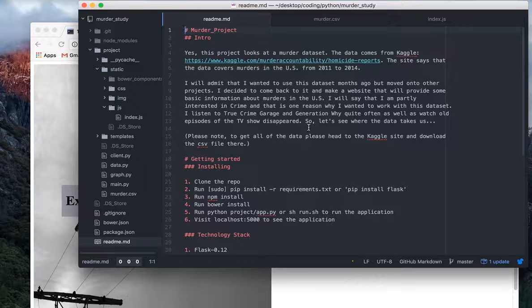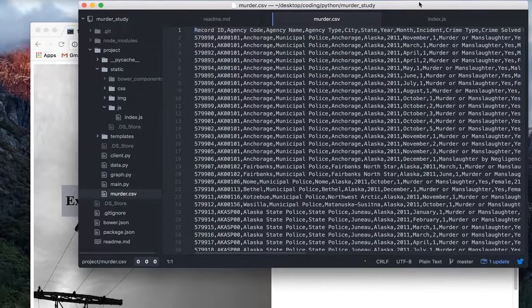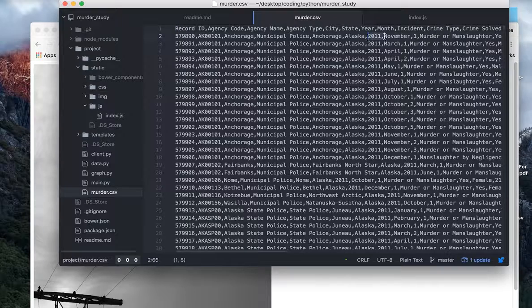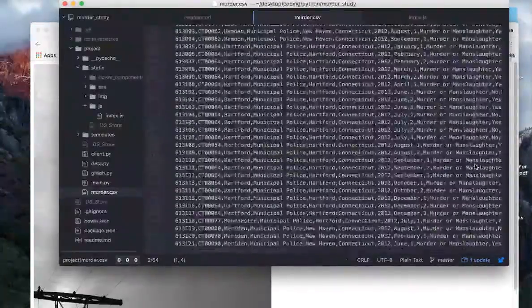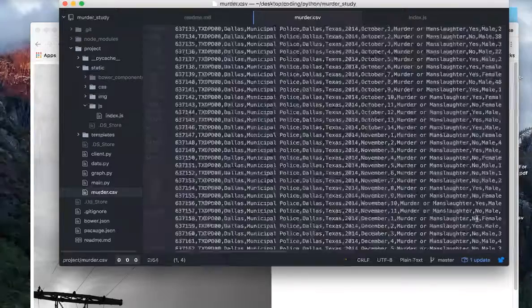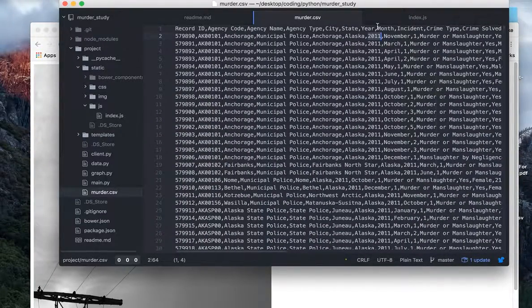So I found this data set on Kaggle, and I'll start by saying that when I first looked at it, I didn't actually look at the size of it, and here's the data right here. As you can see, it starts in 2011, but the real data set starts in 1980. If you look at how much data is in here, it's massive. The real data set was over 100 megs.